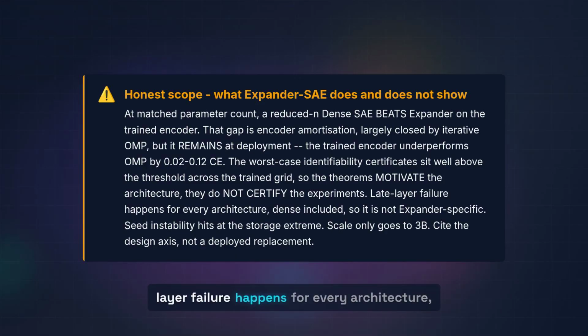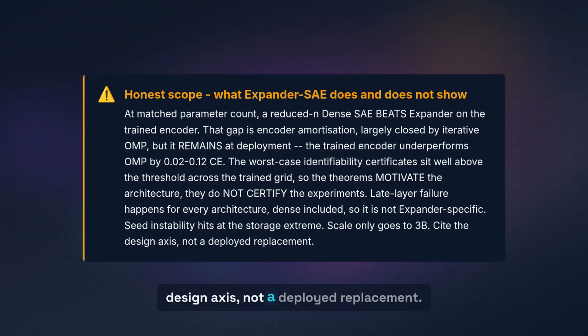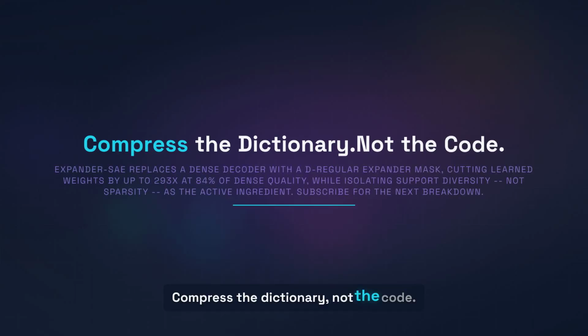Third, late layer failure happens for every architecture, dense included, so it is not expander specific. Fourth, seed instability at the storage extreme, one of 3 seeds diverges. Fifth, scale only goes to 3 billion parameters. Cite the design axis, not a deployed replacement. Compress the dictionary, not the code.